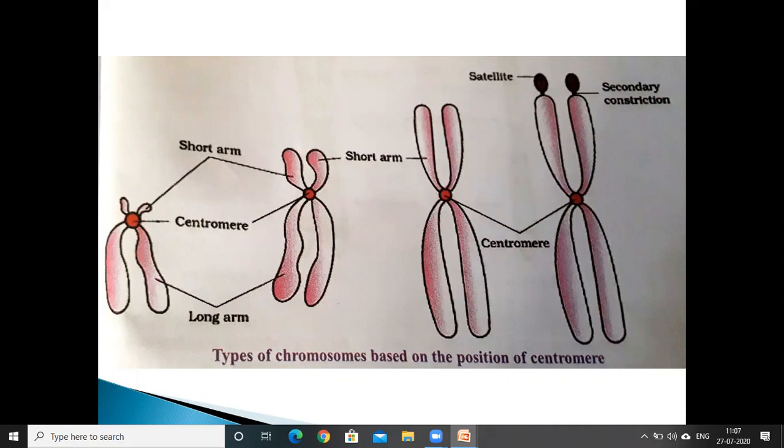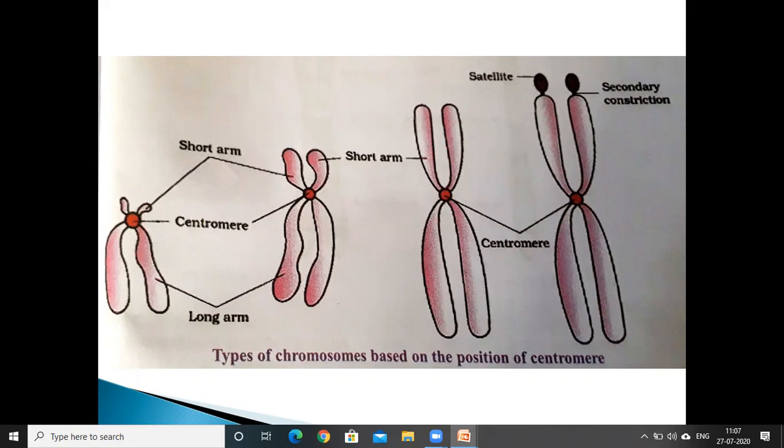In submetacentric, the centromere is slightly away from the center of the chromosome. So it results in the formation of slightly unequal arms. During cell division in anaphase, they look like a J or L shape.